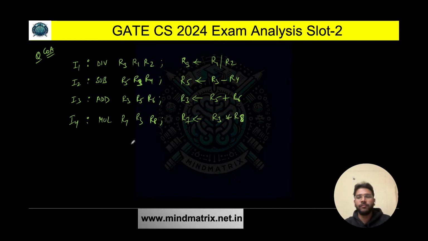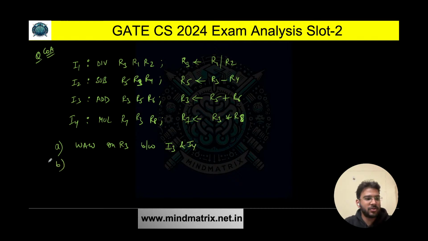So what do we need to find here? We just need to check the dependency. Option A says WAR dependency, that means write after read, or rather write after write dependency on R3 between I3 and I4. So between these instructions we need to find out. Okay, and then the second one is WAR, that means write after read dependency on R3.